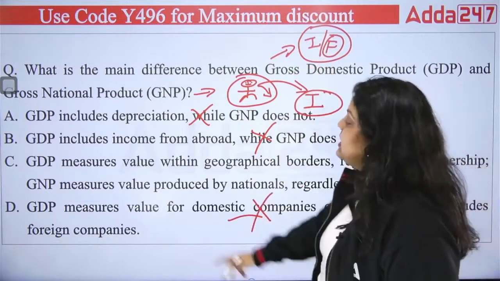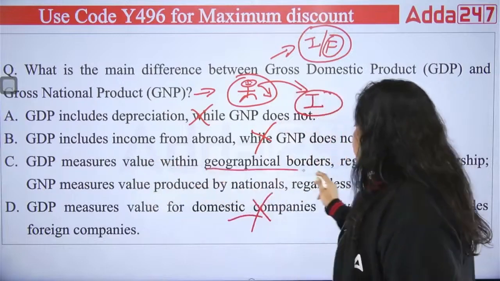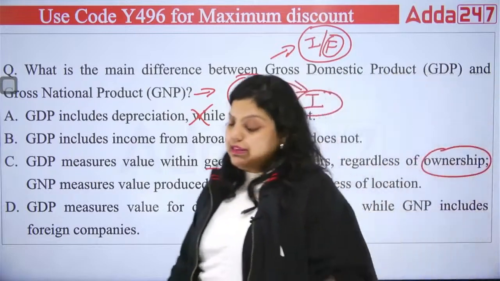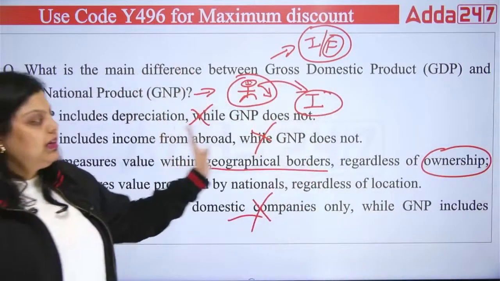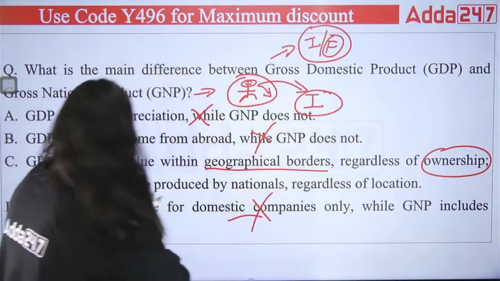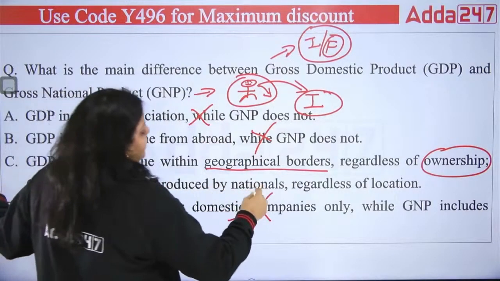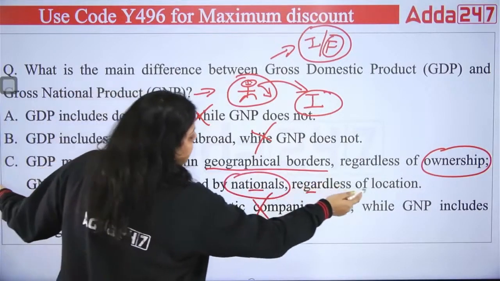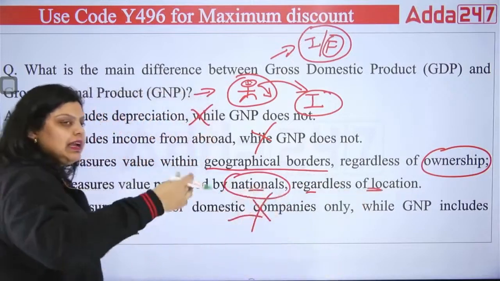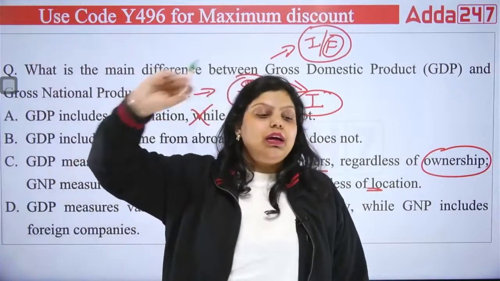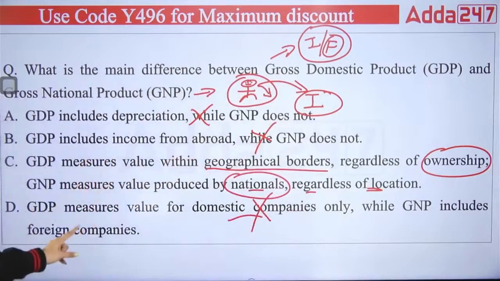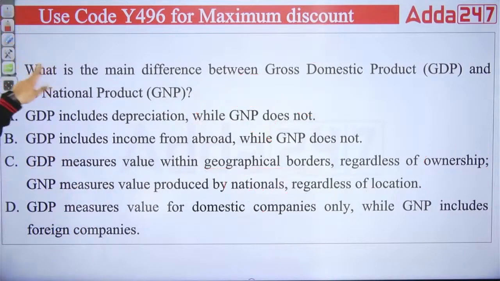So the right answer will be: GDP measures value within geographical borders regardless of ownership. Regardless of ownership means it can be Indian, it can be a foreigner, doesn't matter, but it has to be within the geographical boundary. The second is saying GNP measures value produced by nationals regardless of location. And this is true. Nationals means the citizens. Regardless of location means it can be in India, USA, China, or Pakistan. Doesn't matter which location it is, but it has to be produced by the citizens. So the right answer will be option C. The right answer we have is C.